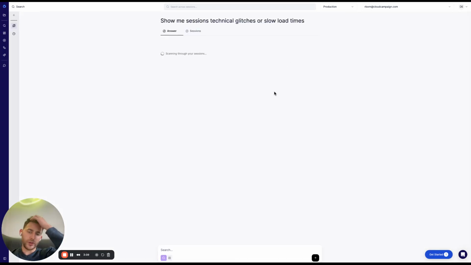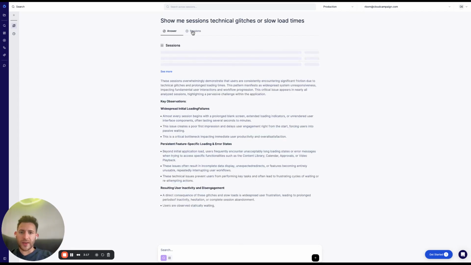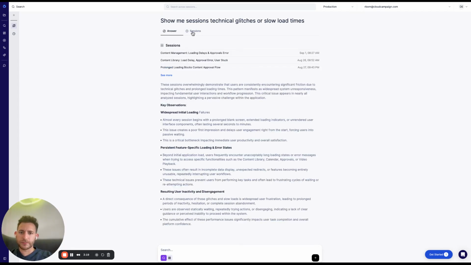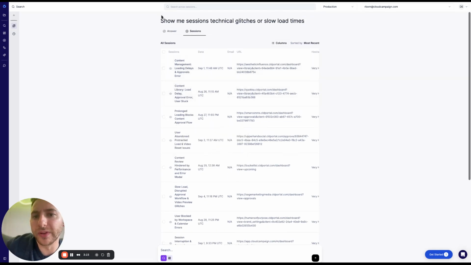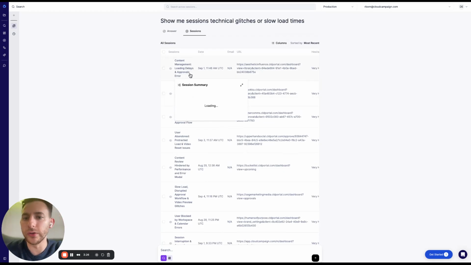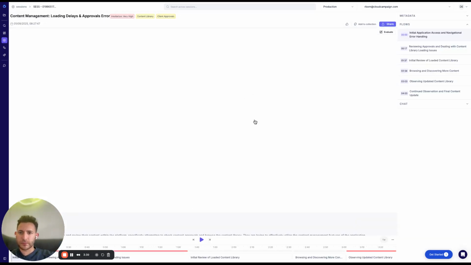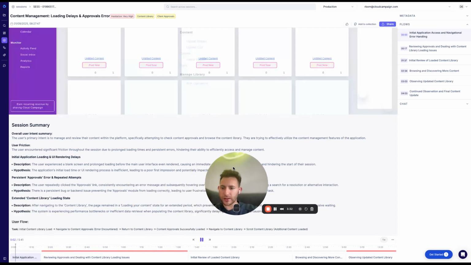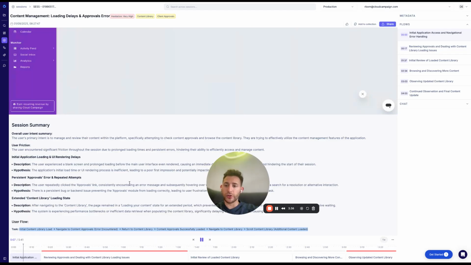Another one is if we wait for the sessions to generate. So I'll just pause for 3 seconds. Is we can take some sessions here, and we could take a particular user flow. So in this case, because we're looking at user flows, this could be particularly useful. And we could take this session here, and we can take this particular user flow, and we could see how other users are struggling with this flow.